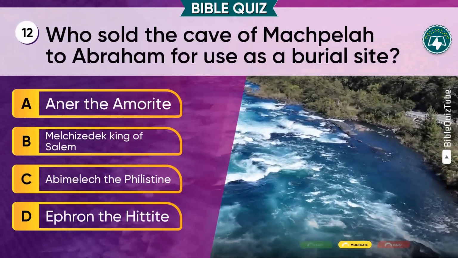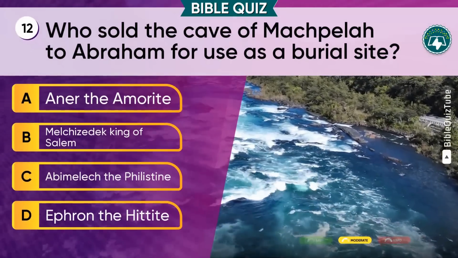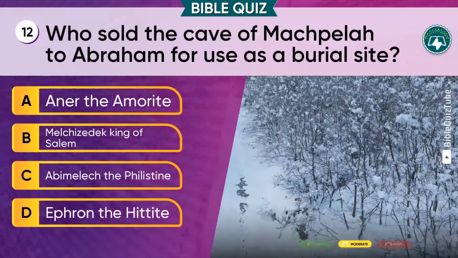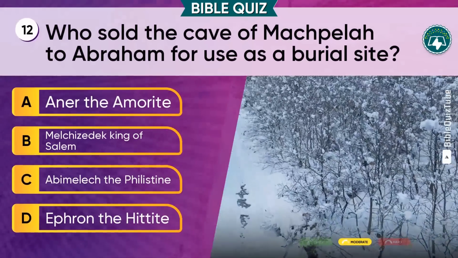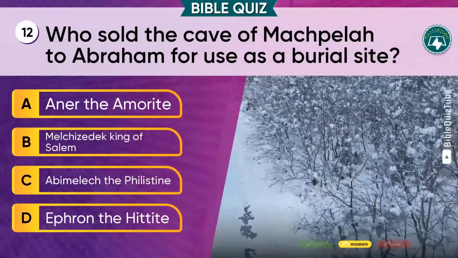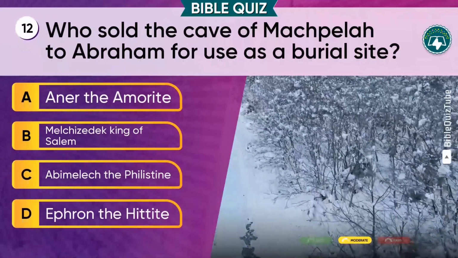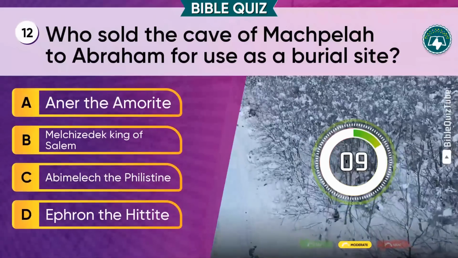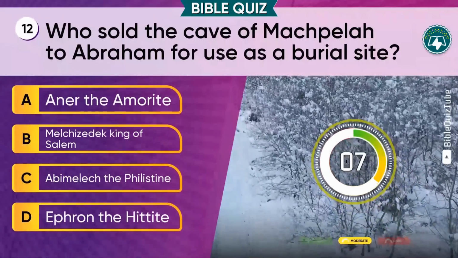Question 12. Who sold the cave of Machpelah to Abraham for use as a burial site? Decide between A. Aner the Amorite, B. Melchisedec, king of Salem, C. Abimelech the Philistine, D. Ephron the Hittite.